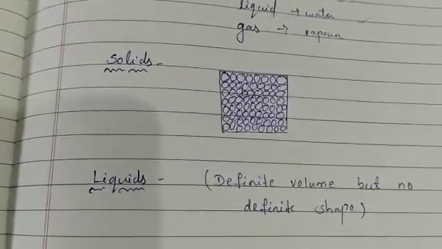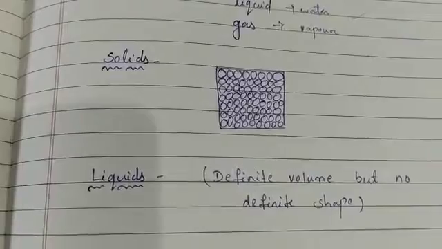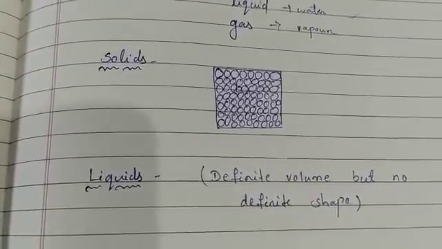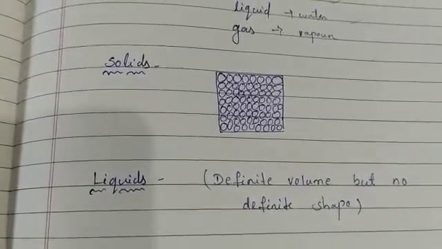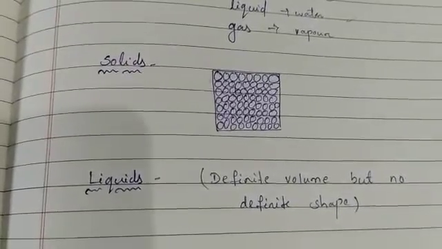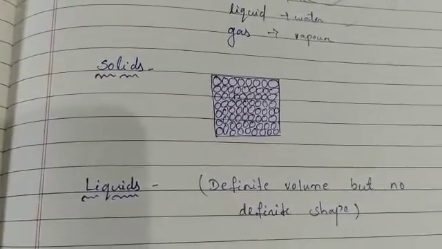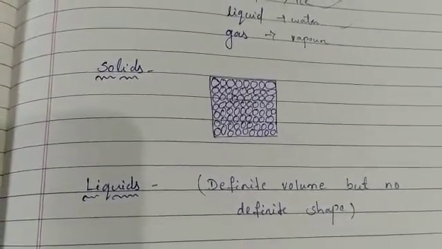So in the previous class we had discussed matter and the different states of matter. We had discussed solids, and that solids have definite shape and definite volume. Their molecules are very tightly packed and very close to one another. That is why they can't move freely. So now we will discuss liquids and gases.